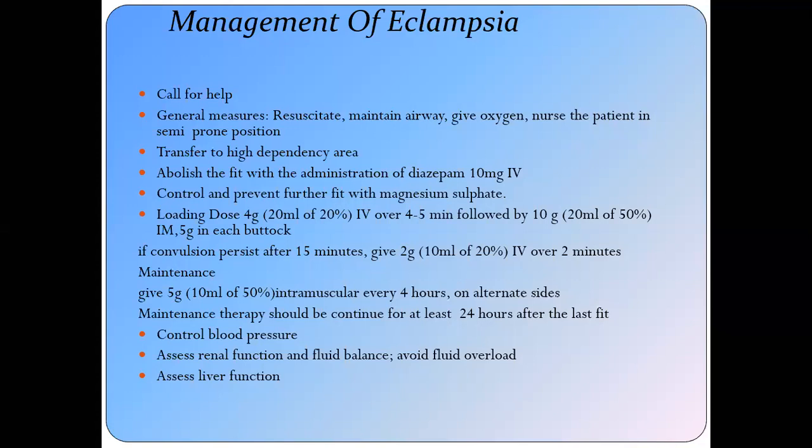So the loading dose is 15 grams: 5 grams IV and 5 gram in each buttock. Then you have to give 5 grams in alternate buttocks every 4 hours. You can repeat the dose if the patient is persistently fitting, then a 2 gram repeated IV infusion can be given.